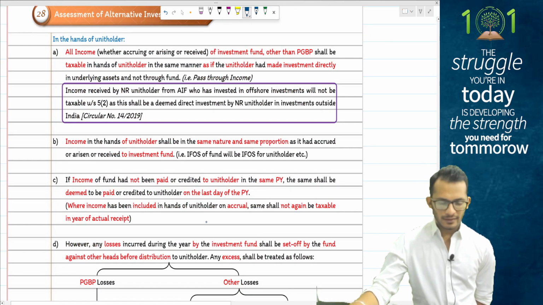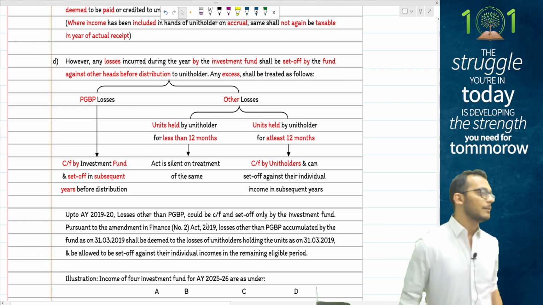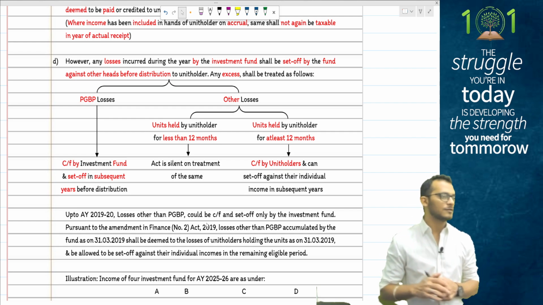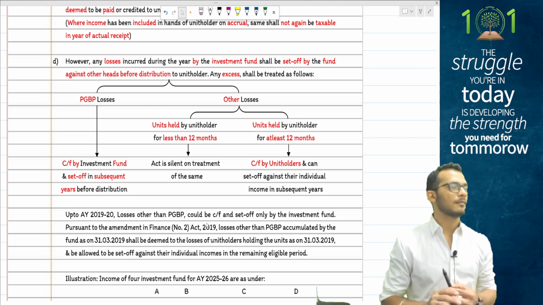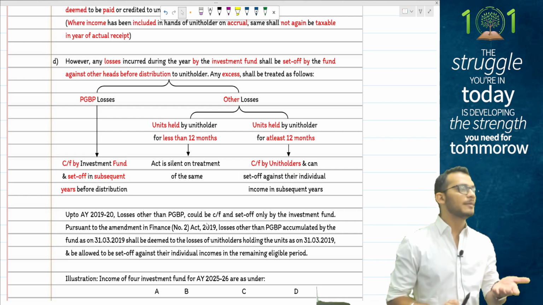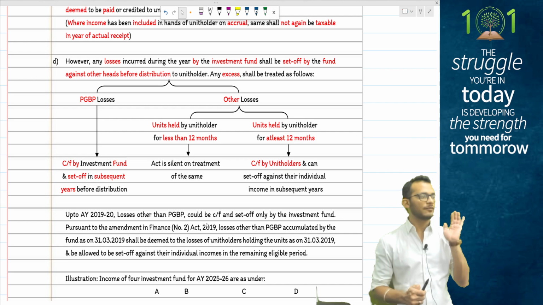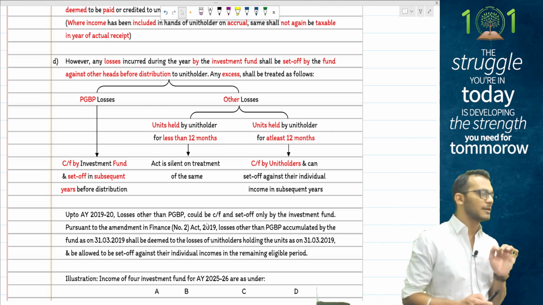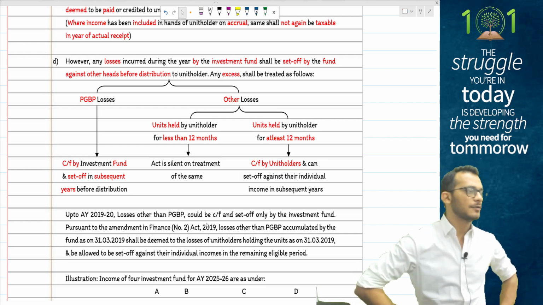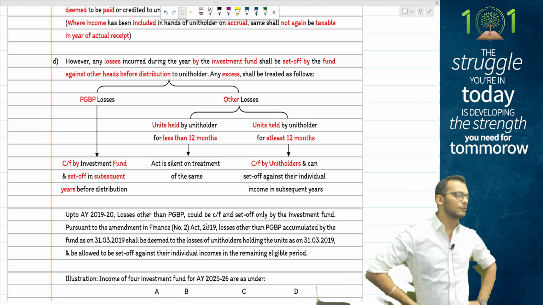Finally, people, income tax also clarifies that when you are transferring profits to your unit holders, you can also transfer losses. But the losses will not be losses from PGBP. They will be losses from other items, because PGBP is anyway going to be claimed by the investment fund. So PGBP will be taken in the investment fund and addressed as per the investment fund. Any other losses which the AIF makes will be transferred to the shareholders. But before transferring, please follow the rules of set-offs.